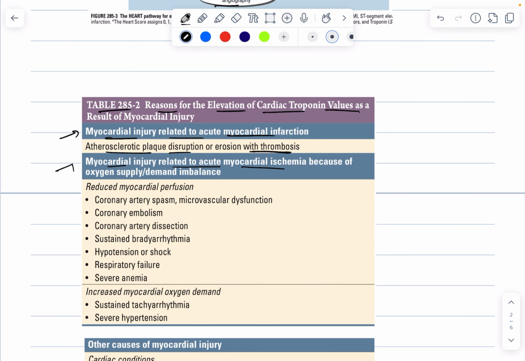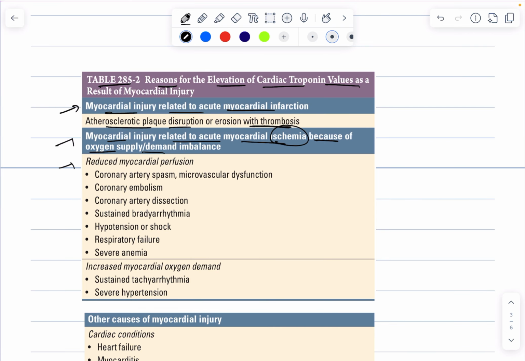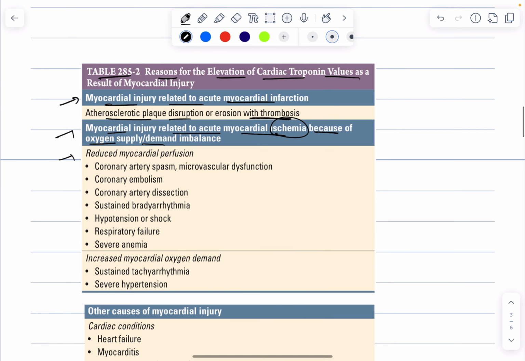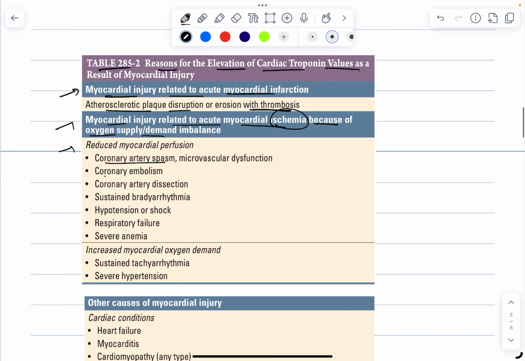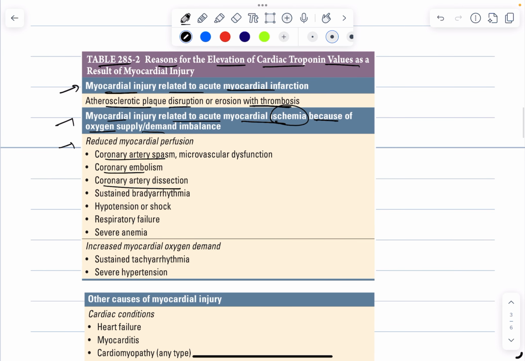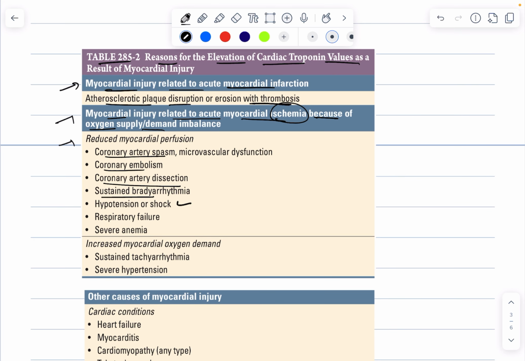The other thing could be myocardial injury related to acute MI. Here, I is ischemia, not infarction. And this ischemia is because of oxygen supply and demand mismatch. Like there could be reduced myocardial perfusion, which could be because of coronary artery spasm, like Prinzmetal angina, or it could be because of coronary embolism, coronary artery dissection, sustained bradyarrhythmia, hypotension or shock, because of which the myocardium is not getting enough blood supply, or it could be because of respiratory failure or severe anemia. So all these causes are the examples of type 2 myocardial ischemia.